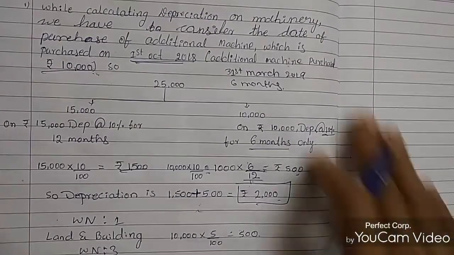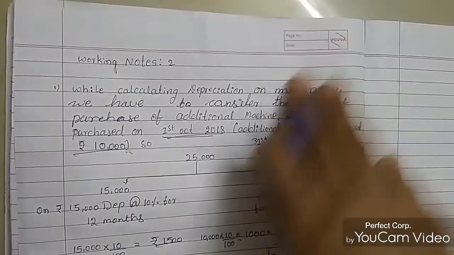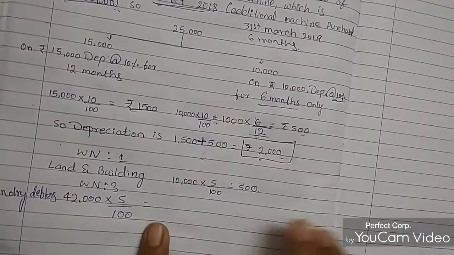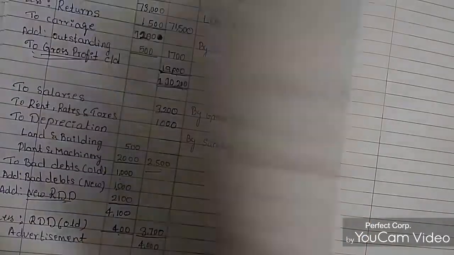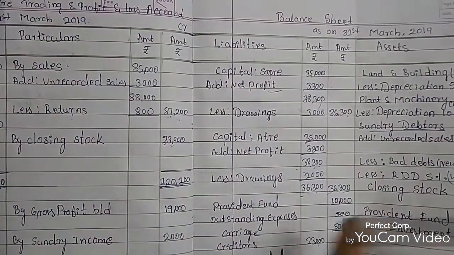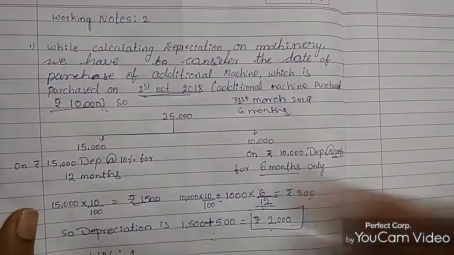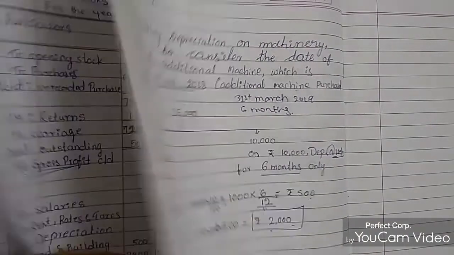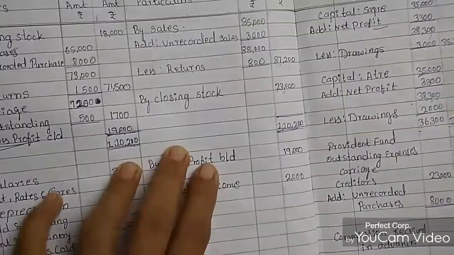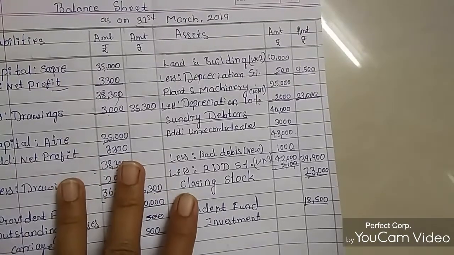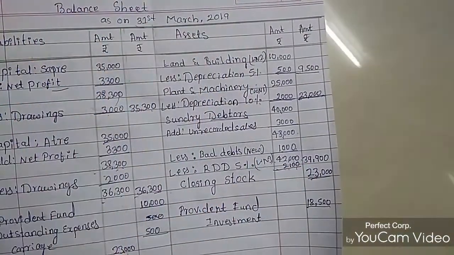Next, this is a working note you have to mention. You have to write these working notes so you can get good marks, and the evaluator comes to know that you have calculated on your own. Wherever you have got an adjustment and calculated things, you have to mention working note 1, working note 2, working note 3, whether it is in the trading account, P&L account, or balance sheet. So you need to mention the adjustment working notes.